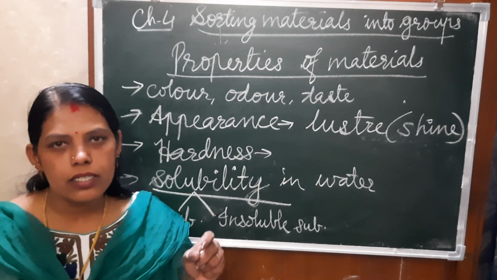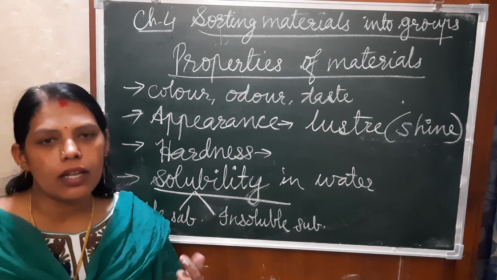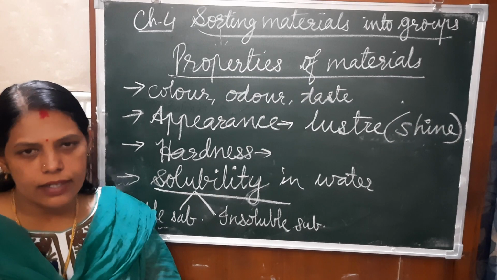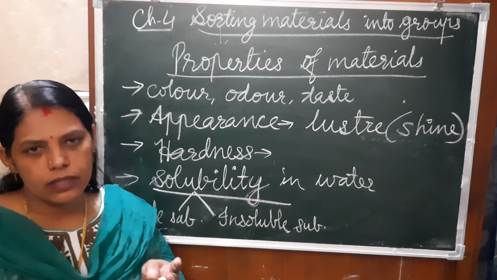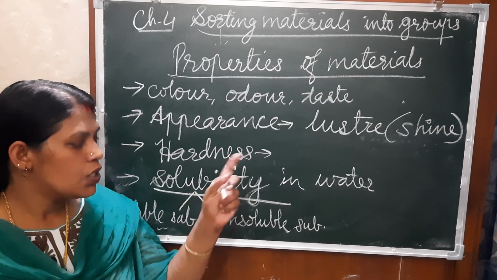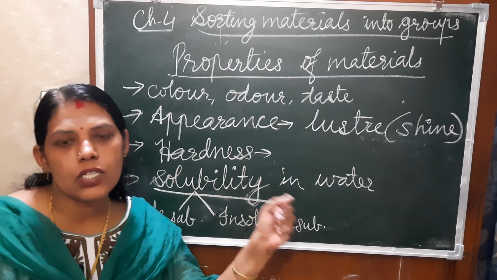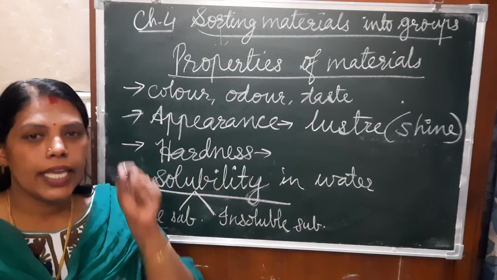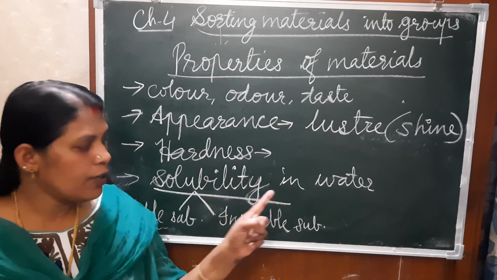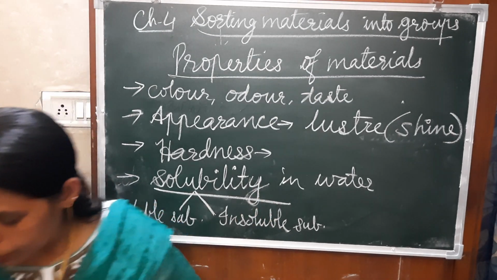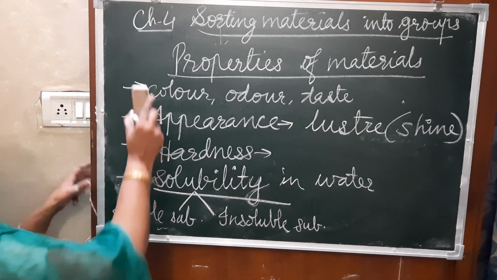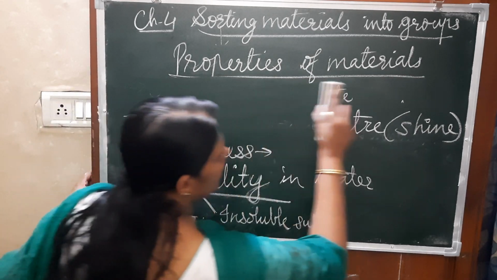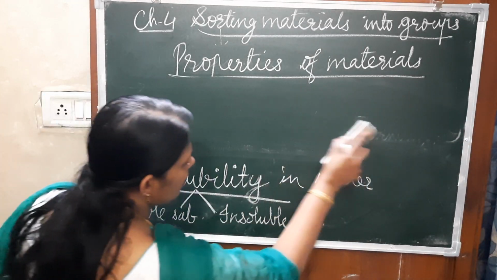If we are adding sand or chalk powder in the water, then after some time we can see that it will settle down. The soluble one will not settle down. So by that we can say that they are soluble substances or insoluble substances. When we talk about this, it is the solid. Now one more thing you have to remember, children. Here this is solubility, and this one is the water.